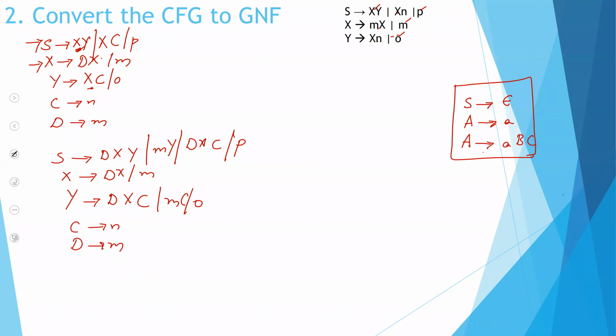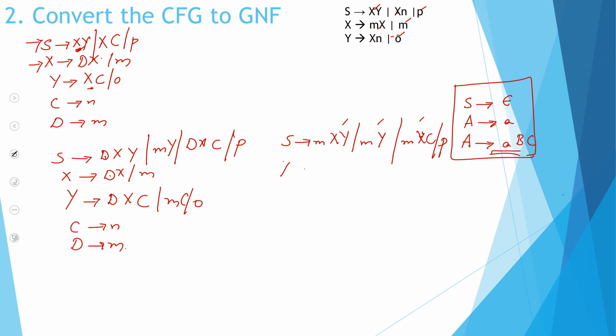Now, what I can do is, if you think sensibly, wherever I have these D's, if I replace it with M, I'll have a non-terminal. I'll have it in this particular format, isn't it? So what you can do is you can write S as MXY. So that is okay. MY, D is nothing but MY, D MXC, and then P. Okay. So all these, they satisfy the Greibach normal form.